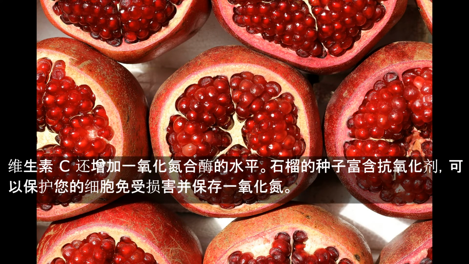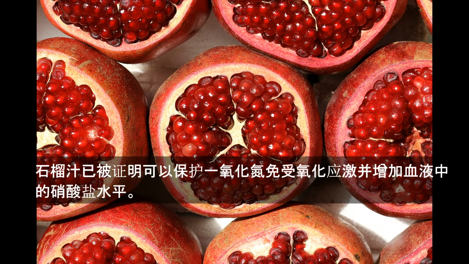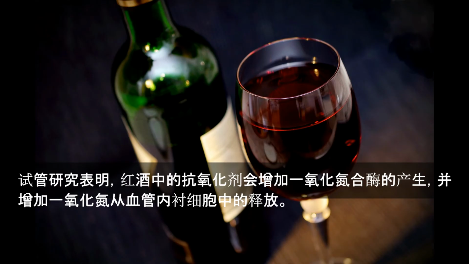The seeds of pomegranate are packed with antioxidants that protect your cells from damage and preserve nitric oxide. Pomegranate juice has been shown to protect nitric oxide from oxidative stress and increase blood nitrate levels. Test tube studies have shown the antioxidants in red wine increase the production of nitric oxide synthase and increase the release of nitric oxide from cells that line the blood vessels.